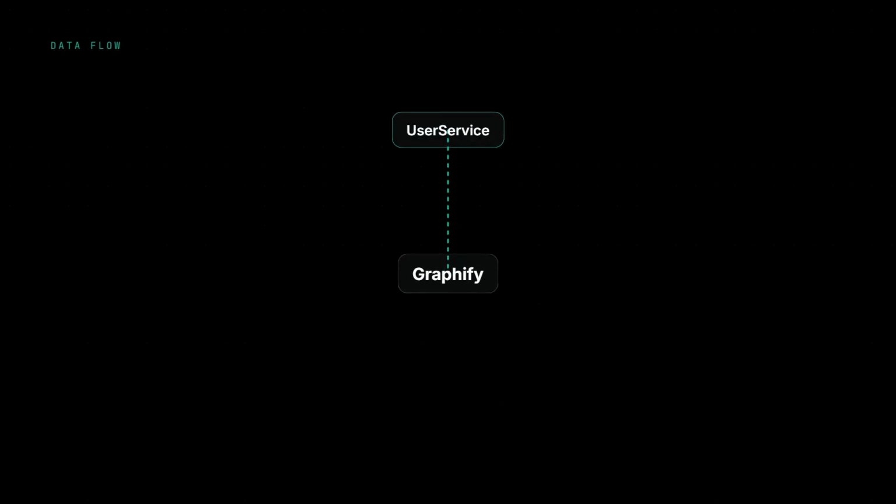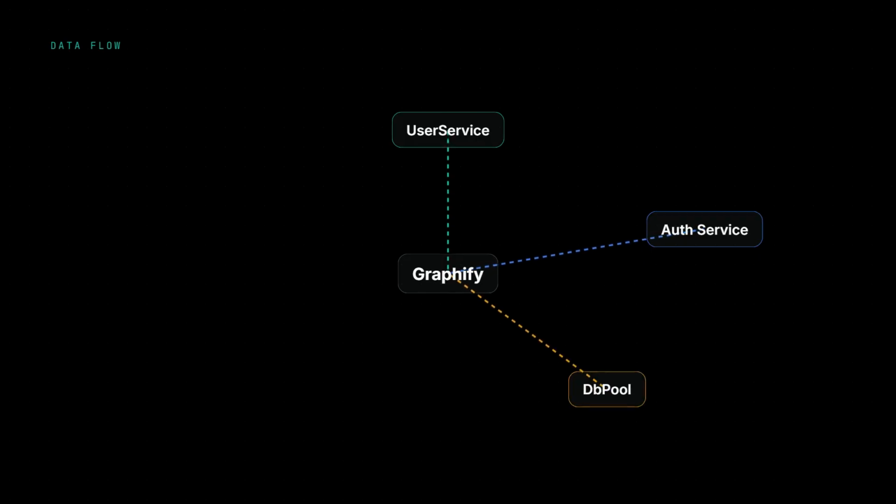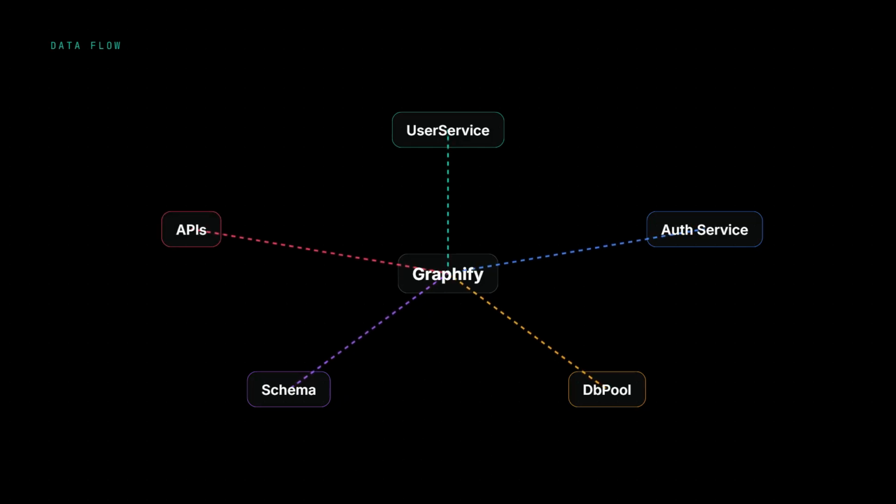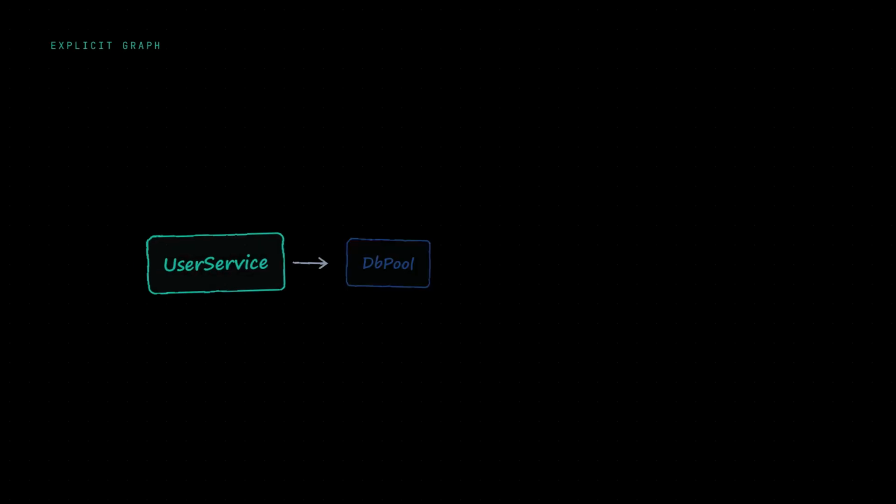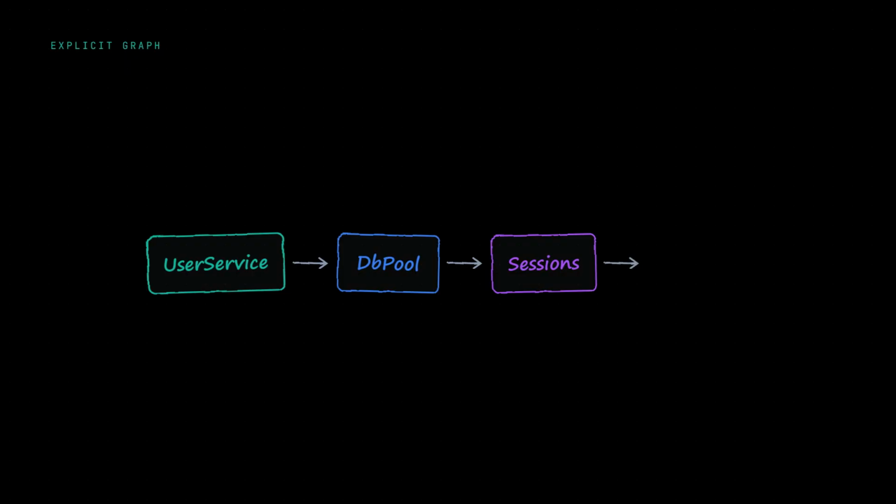Here's how it works. Graphify reads your codebase exactly once, using TreeSitter to parse every file and extract the relationships that matter: which functions call which, how services connect, what schemas feed into what APIs. It builds an explicit graph, not just a pile of files, but a map showing that UserService connects to DbPool, which connects to Sessions, which connects to auth.